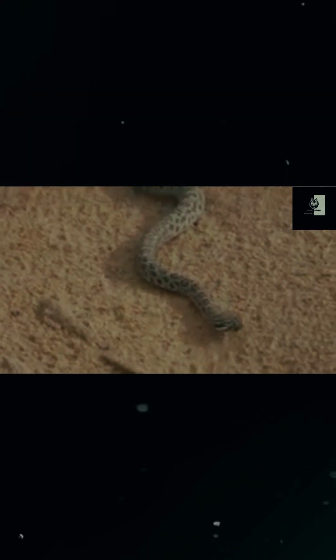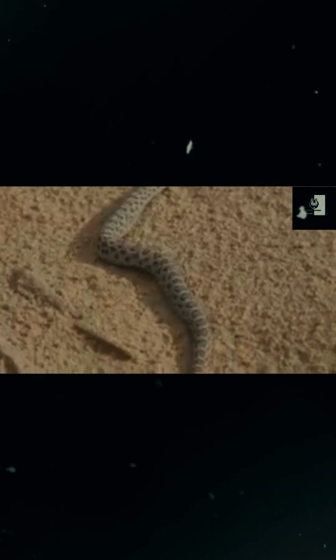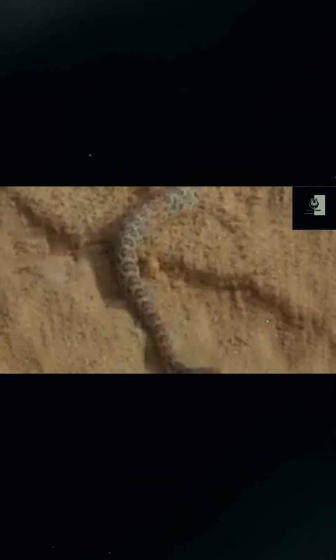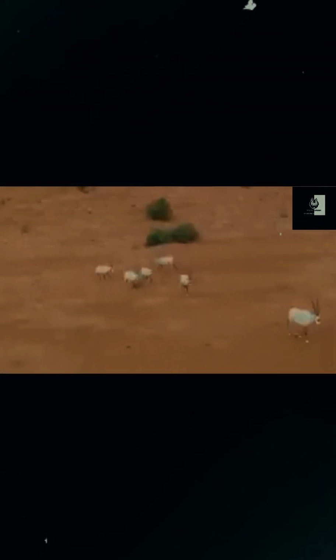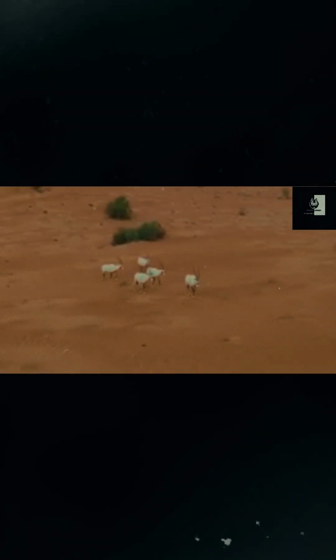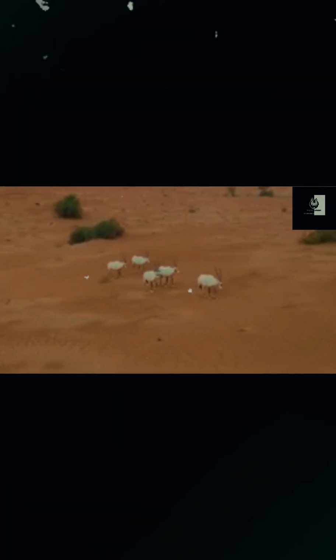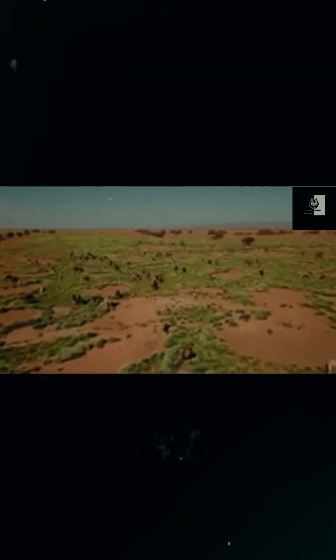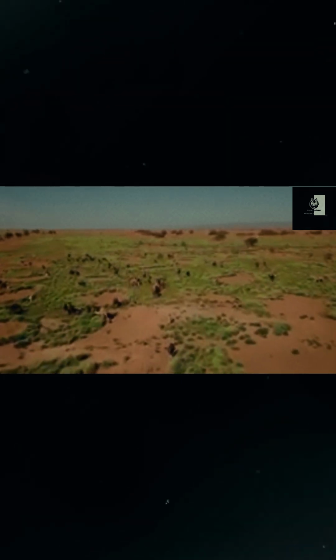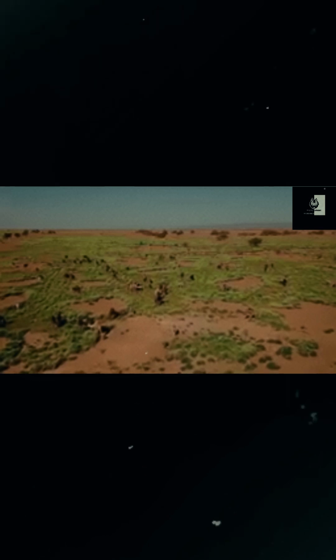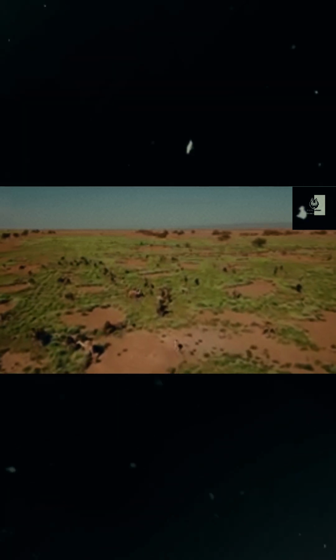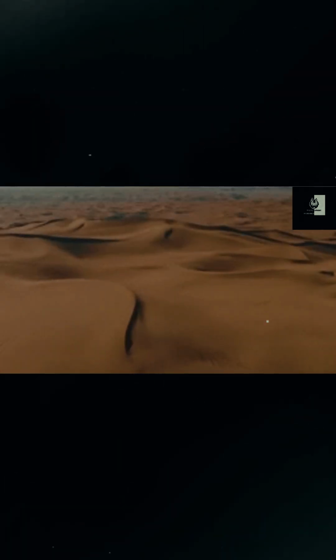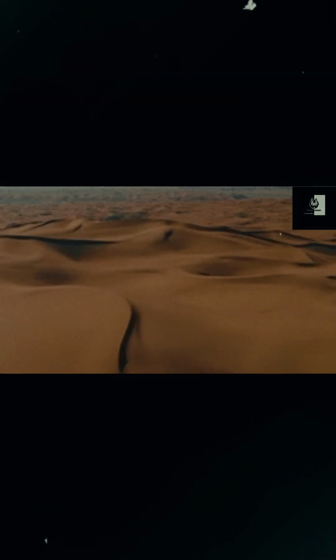With temperatures that can rise above 120 degrees Fahrenheit or 50 degrees Celsius during the day and drop below freezing at night, and extremely low rainfall that varies across the region, life here faces significant pressures. Plants and animals have adapted by developing strategies to conserve water, regulate their body temperature, and endure long periods without food or water. Among the plants in the Sahara, water conservation is the most important thing.